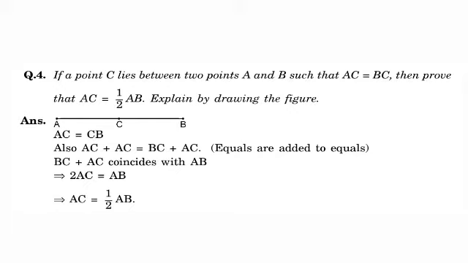Also, we add AC to both sides. Therefore, 2AC is equal to BC plus AC. BC plus AC is AB, the full length. Therefore AC is equal to half of AB.